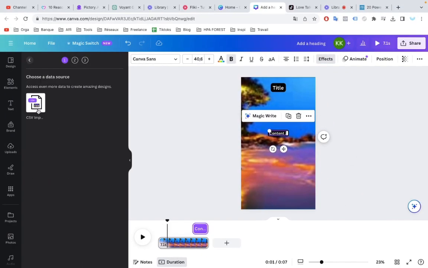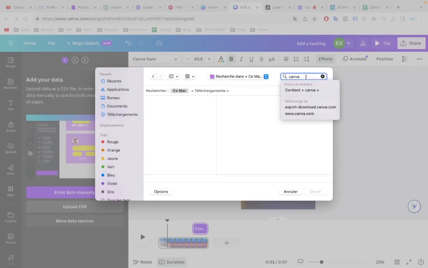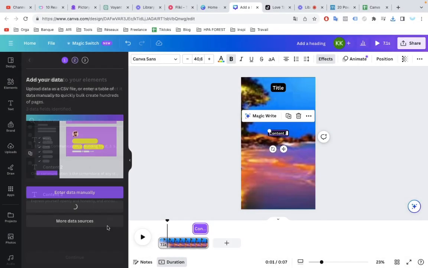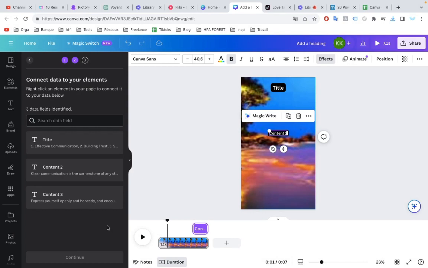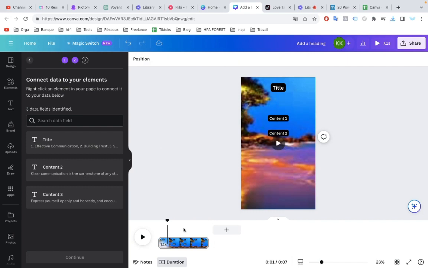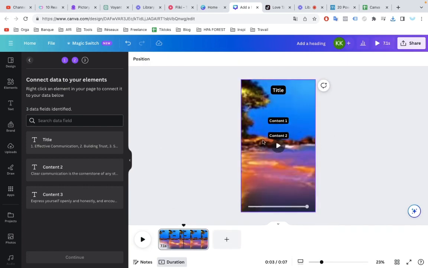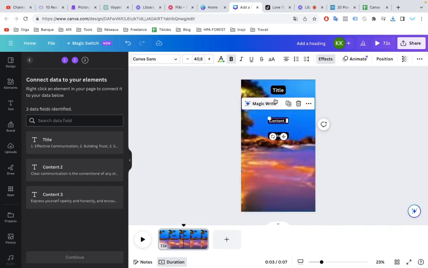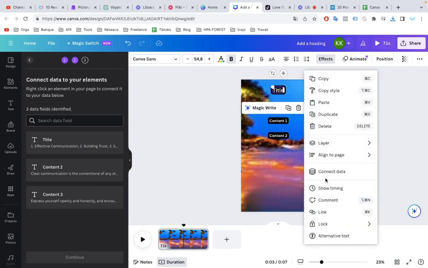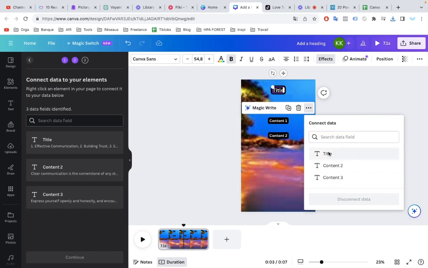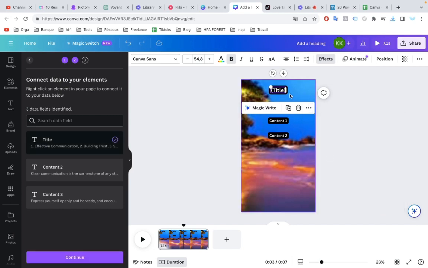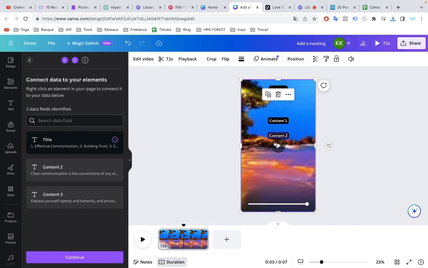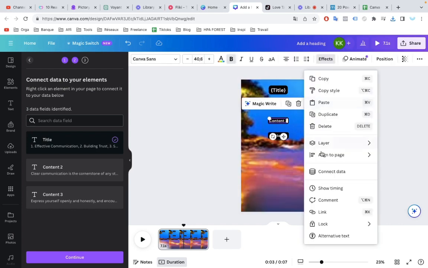So, let's go ahead and use the CSV file. There we go. It's already formatted. It knows these are topics, these are part 1s, these are part 2s. Let's click Done. Now it's going to ask you to connect this up to particular elements on your editor so it knows where to display that information. So, Title. Let's right-click on Title here. Connect Data. Title. You can see it got squiggly lines around it. That means it's been connected up. Let's do the same for Content 2 and the same for Content 3.